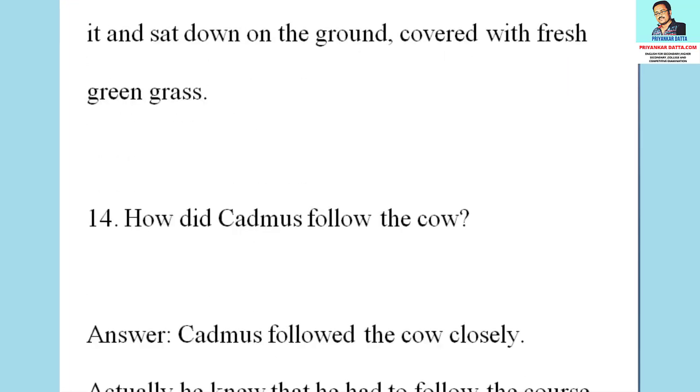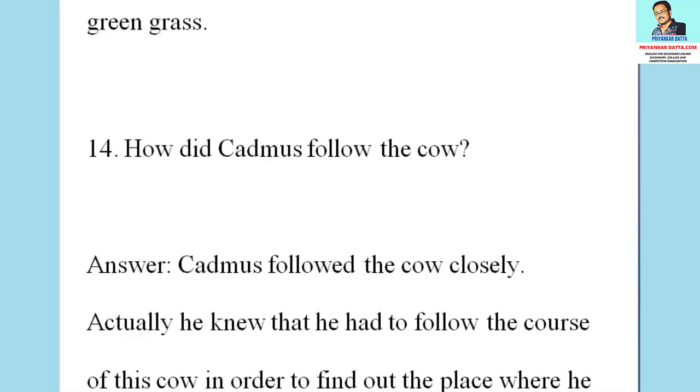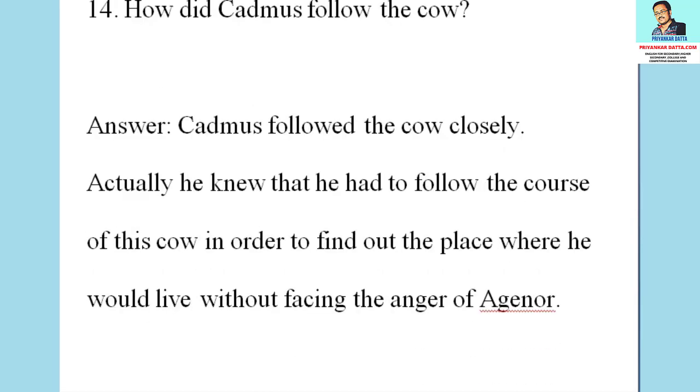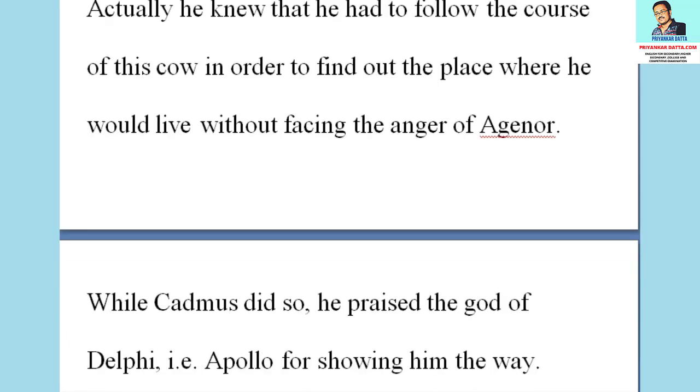The next question is, how did Cadmus follow the cow? The answer to the question is, Cadmus followed the cow closely. Actually, he knew that he had to follow the course of this cow in order to find out the place where he would live without facing the anger of Agenor. While Cadmus did so, he praised the god of Delphi, that is Apollo, for showing him the way.